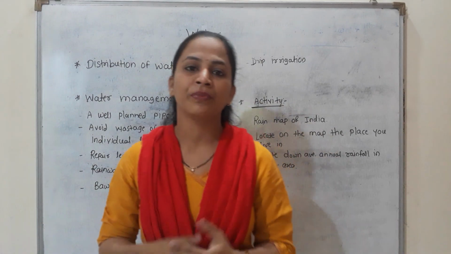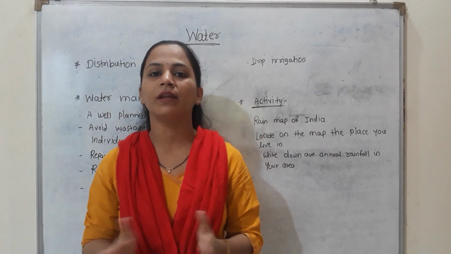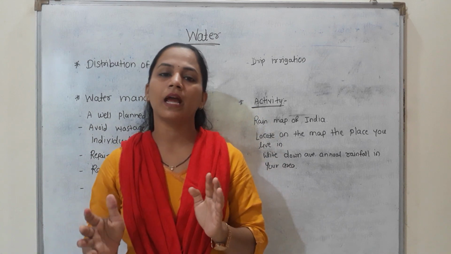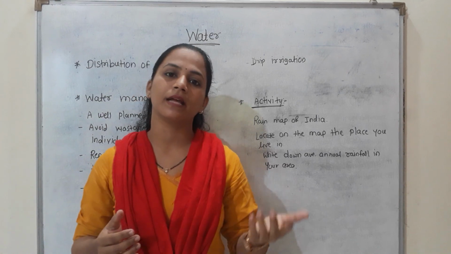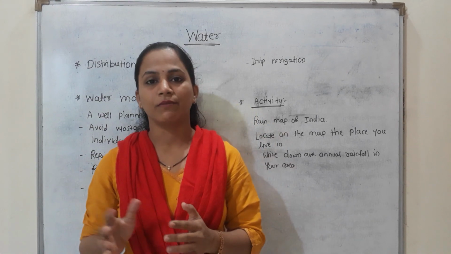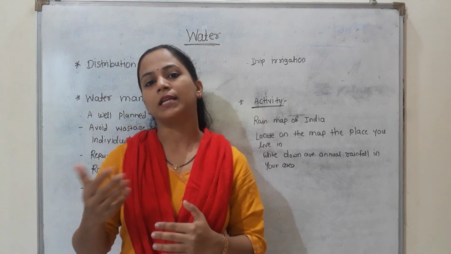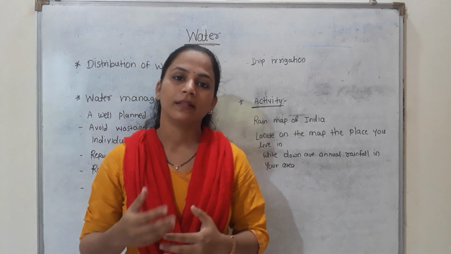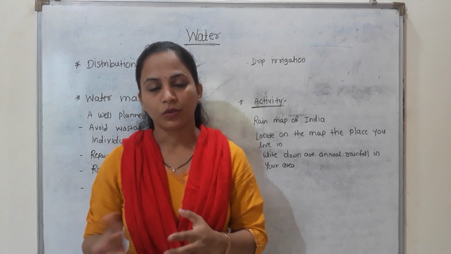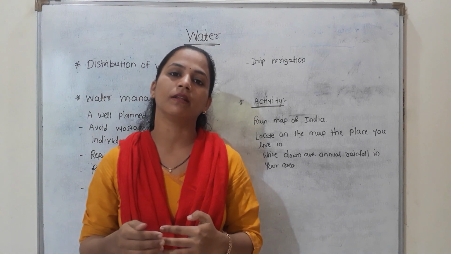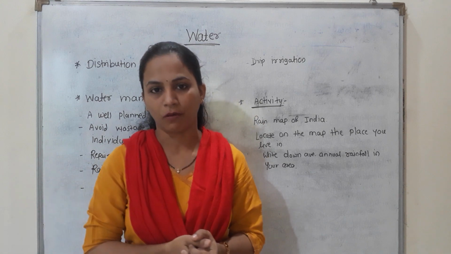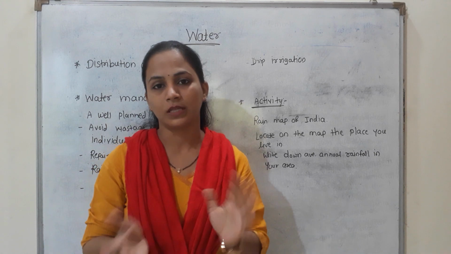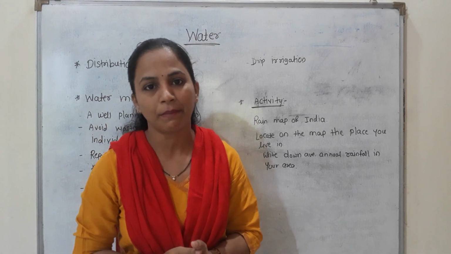So students, you all know rain is not the same everywhere on the earth. Some areas have greater rainfall, some areas have lesser rainfall. The places where rainfall is maximum, sometimes it will cause floods. The areas having less rainfall may result in drought. So these are two conditions. If excess rain is there, it will result in floods. Just now we have suffered from floods, and if there is less rainfall, that will result in drought. These two conditions we have already discussed in my previous video lecture.